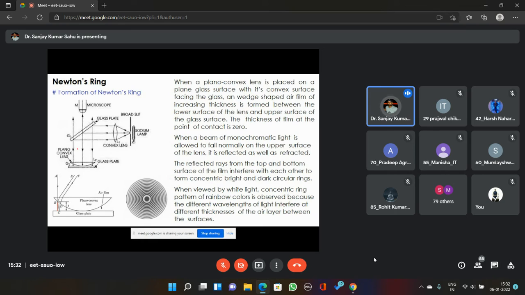Now, how to visualize this Newton ring? The actual size of this Newton ring is typically in the range of a few millimeters, like 3 millimeters, 5 millimeters, depending upon the lens size. Okay, 3 to 5 millimeters or 6 millimeters maximum. So, how to visualize them with the naked eye? We cannot do that, so we use a microscope to visualize this Newton ring. This Newton ring will be formed over this glass plate, at the plane side of this convex lens. This is where the Newton ring will form, and we visualize it by using a microscope.